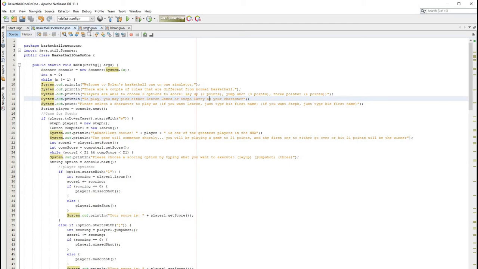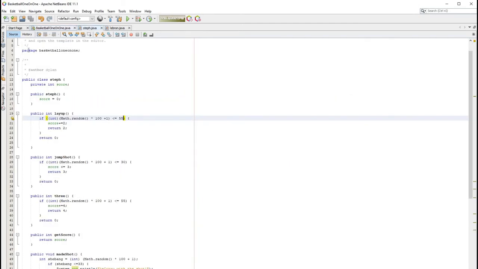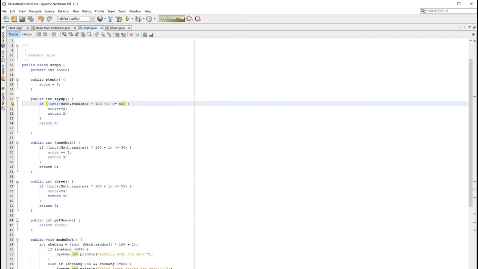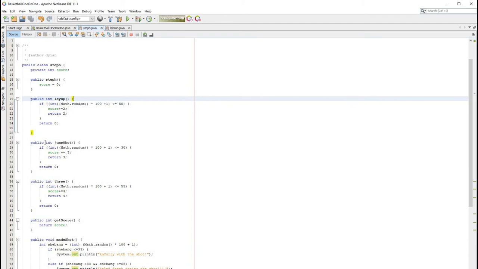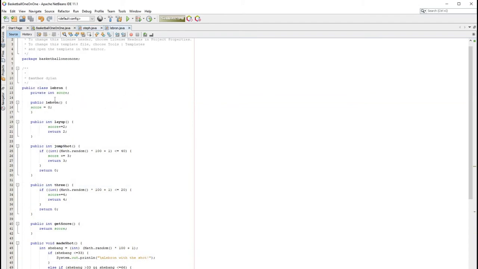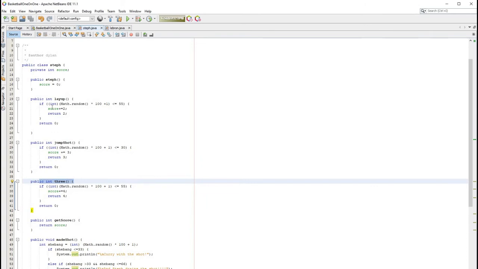And so I have two different classes. This is my Steph class. So you actually have three options for your offense. You either have a layup, a jump shot, and a three. And this is the same thing for LeBron. You also have a layup, a jump shot, and a three. So in my Steph class,